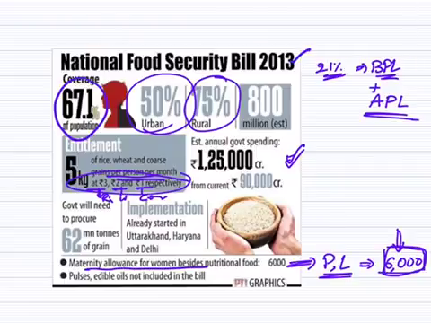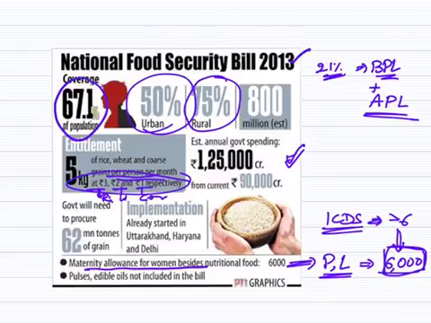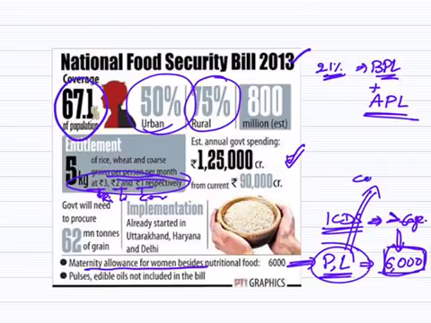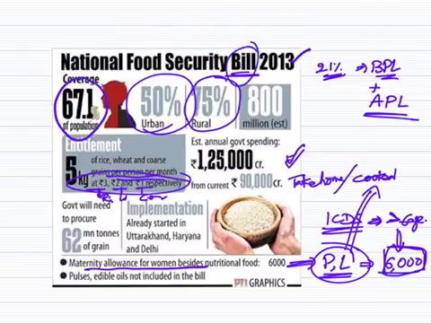And through Anganwadis under the ICDS scheme, free ration is provided to children below age 6. And for pregnant and lactating women, a cooked meal or take-home ration is provided under this particular National Food Security Act. Now it is an Act. At that time it was a Bill. These are the basic things that we should know.